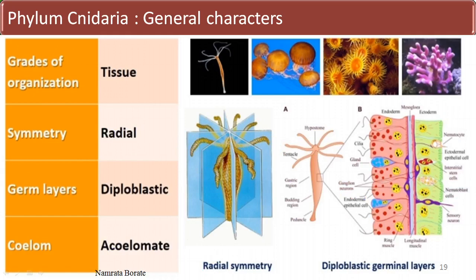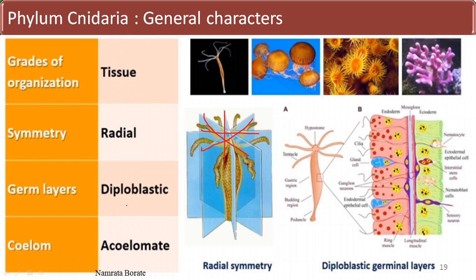The first characteristic is the grade of organization. The organisms included in the phylum Cnidaria show tissue level organization, meaning the organism consists of tissues. The second one is radial symmetry, meaning when this organism is cut in any plane of division, considering a central axis, it shows two equal parts. That form of symmetry is known as radial symmetry.